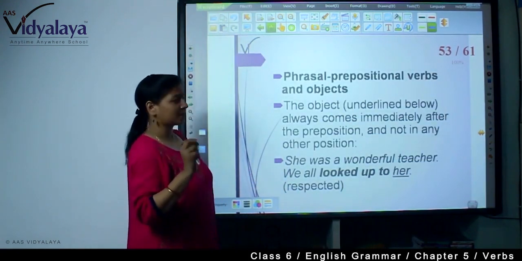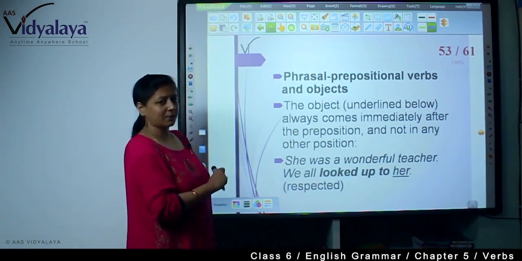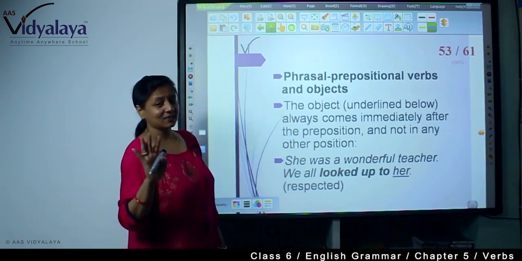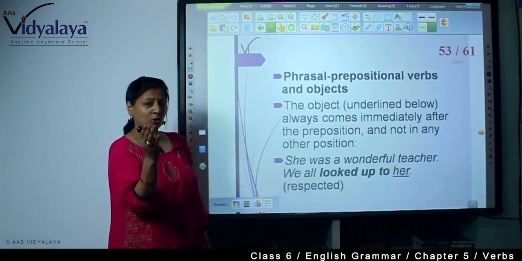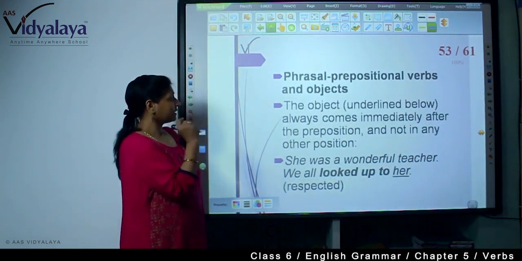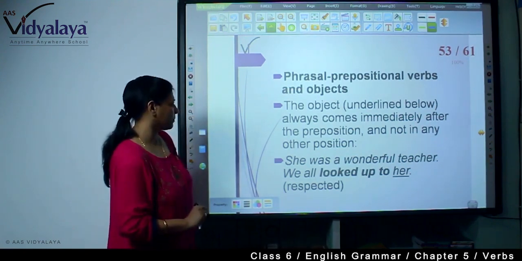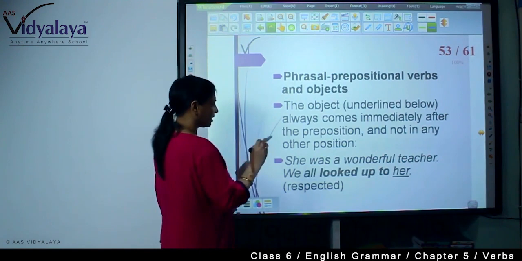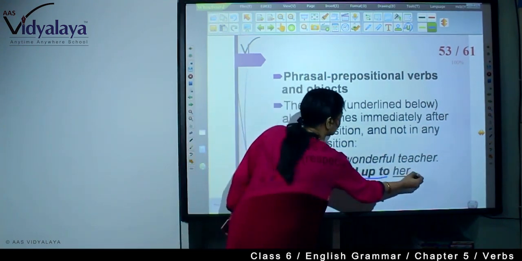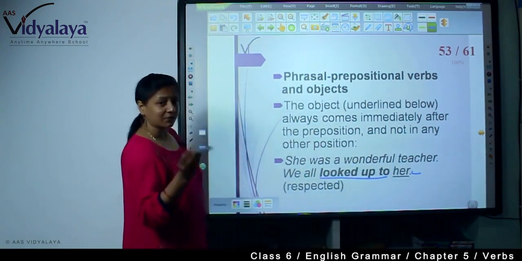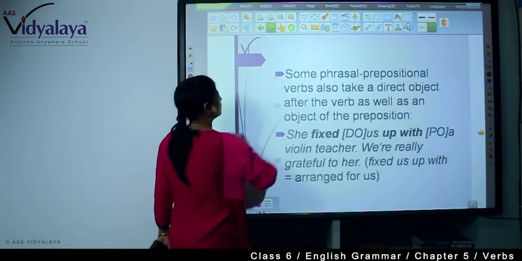Now, phrasal prepositional verbs and objects. The object always comes immediately after the preposition and not in any other position. Earlier we have seen objects can be before or after or in the middle, but in phrasal prepositional verbs, the object is immediately after the preposition. She was a wonderful teacher. We all looked up to her. See, the object is always immediately after the preposition. Looked up to means respected.